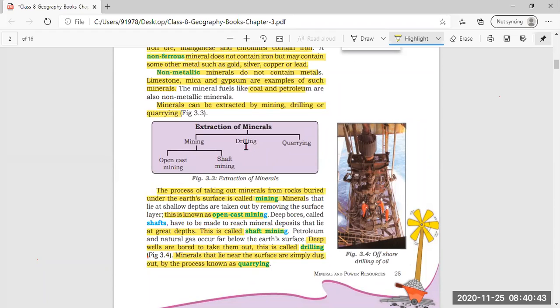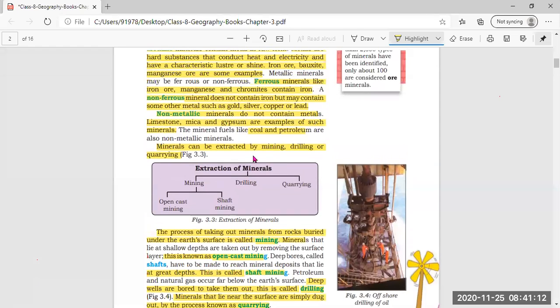Then we have read about drilling. That means deep wells are dug to take out certain minerals such as petroleum and natural gas. Then quarrying, the third process to take out minerals, where simply by digging the surface we can find those minerals. So the extraction of minerals is clear now.